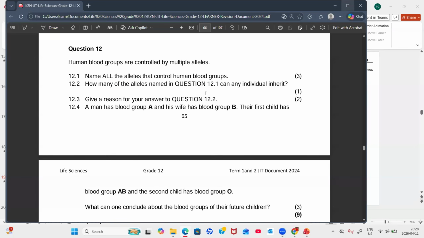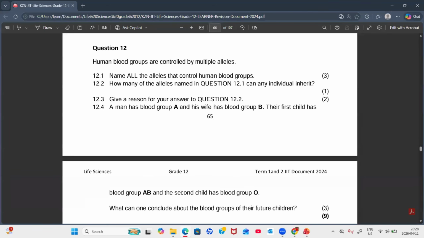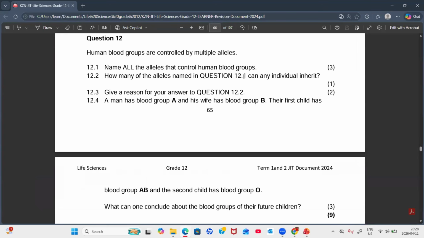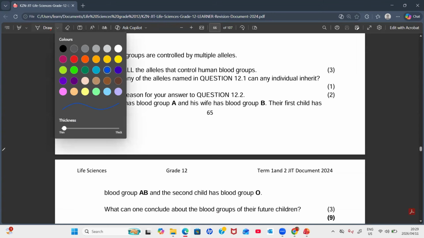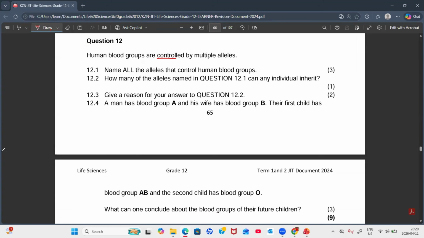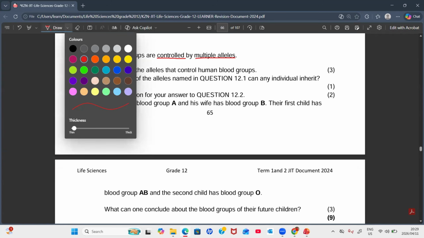Question 12 here. Don't know if everyone can see question 12, but this is your question 12 here. It's out of 9 marks based on these blood groups and stuff like that. Now, we'll just try to answer it right here and just annotate here. So, this question is saying human blood groups are controlled by multiple alleles. Multiple alleles. When they say multiple alleles, how many are we talking about? Because multiple means more than 2. How many alleles are we talking about that control blood groups?